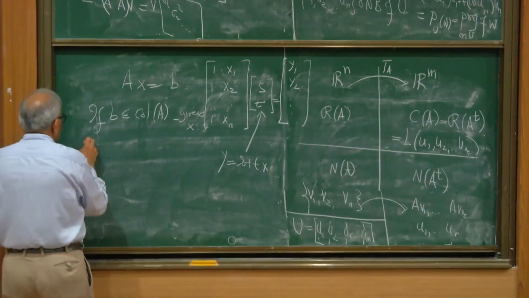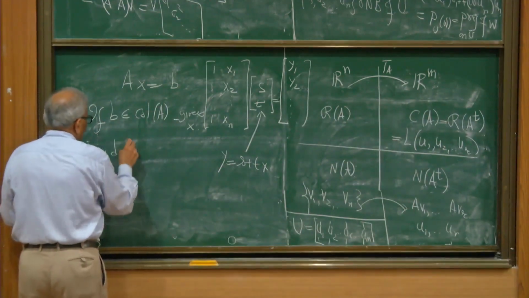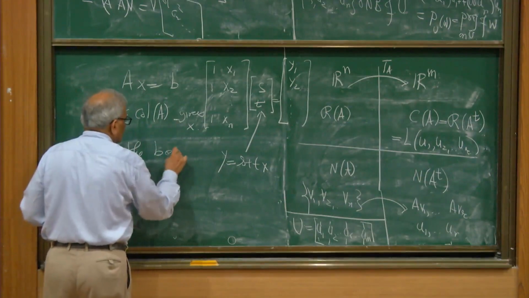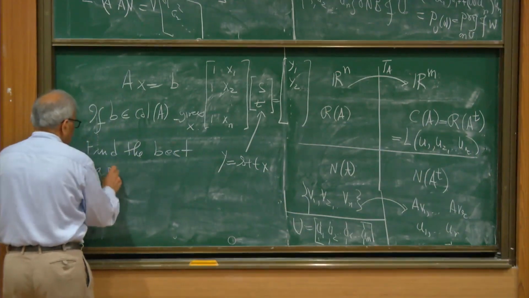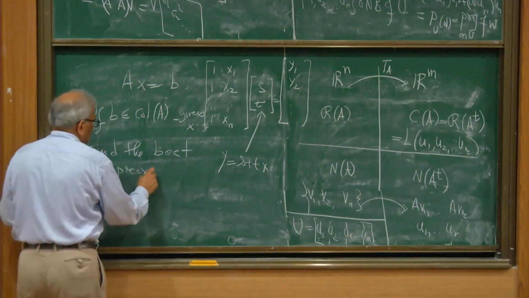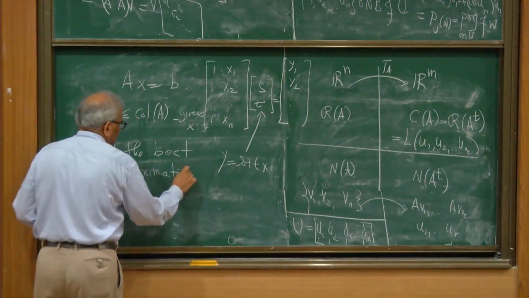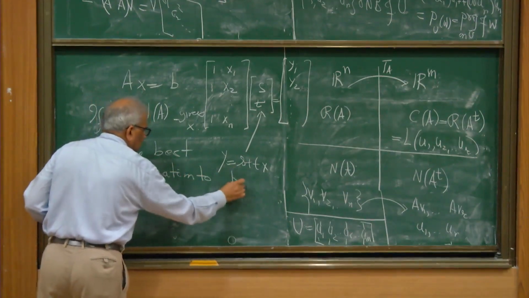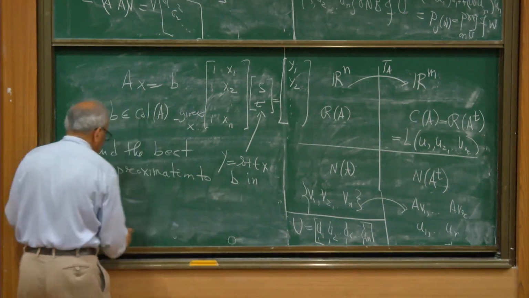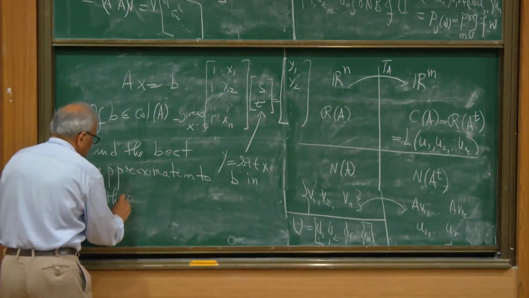So we want to find the best approximation to B in the column space.